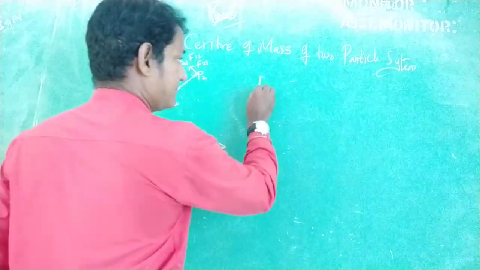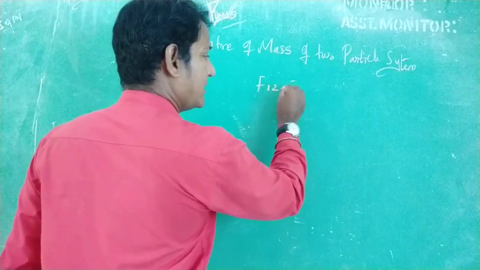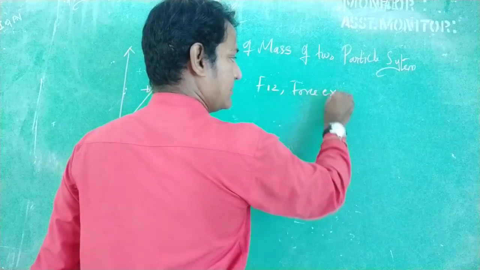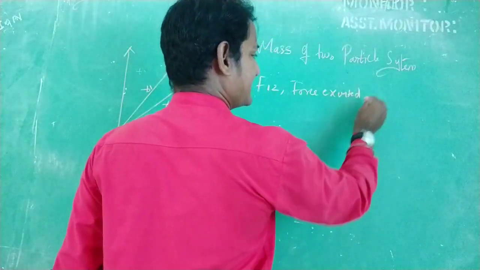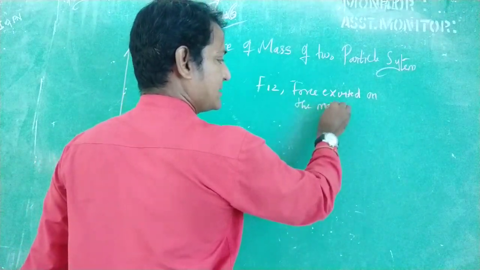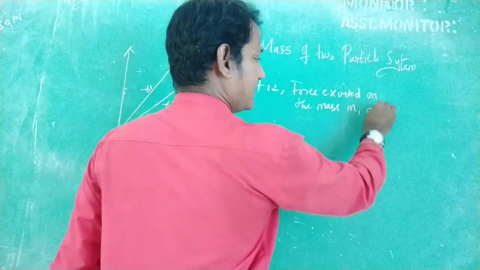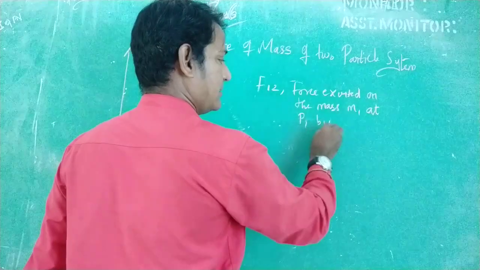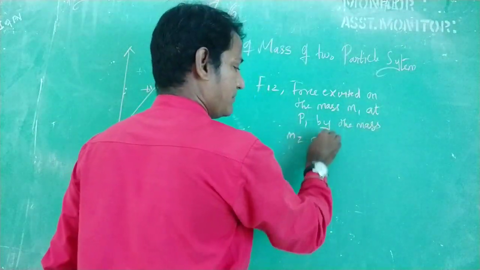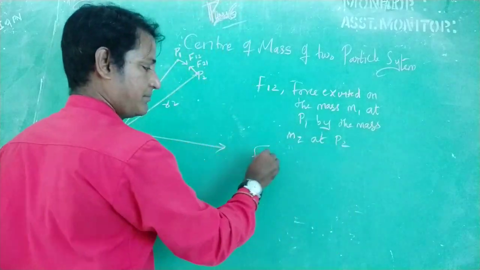So here F12 is the force exerted on the mass M1 at P1 by the mass M2 at P2.